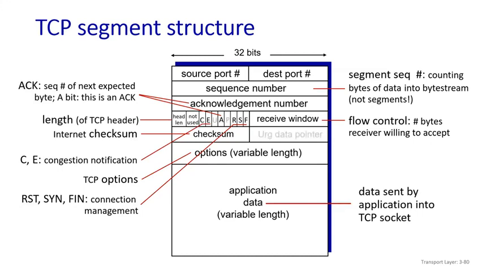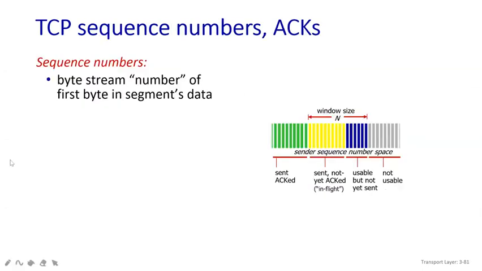What is the next one? You can see this is U and P, the urgent data pointer. So this U and P acts as your data pointer value. Moving towards the next slide, here you can see the TCP sequence numbers and the acknowledgement.